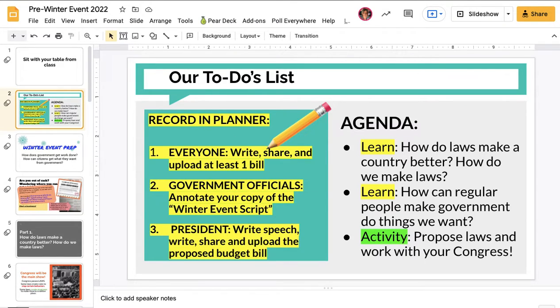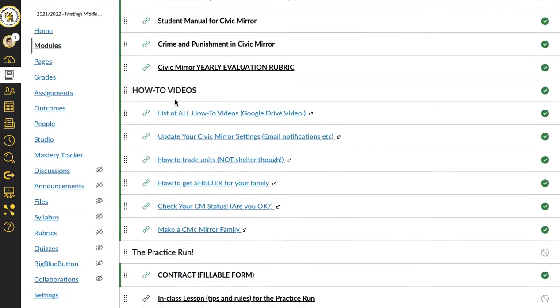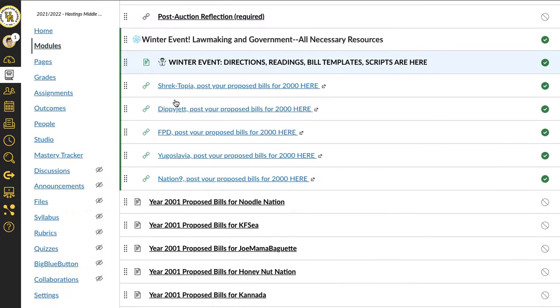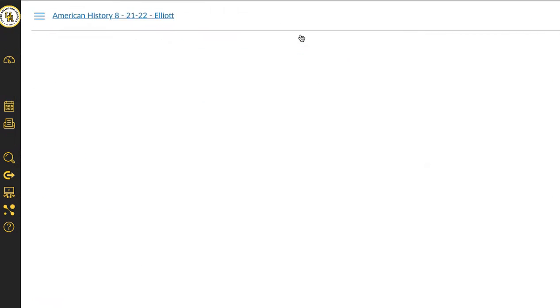So we are going to go to Canvas, and specifically we're going to click on the modules, and go to the Civic Mirror Resources. And we'll go down until we get to the part that says the winter event. Now, in my classroom, I've got all that stuff on one page. Like we said, if you're in Mrs. Johnson's class, the bill and the amendment templates are on different links. That's okay. However it takes you, just grab that bill template.